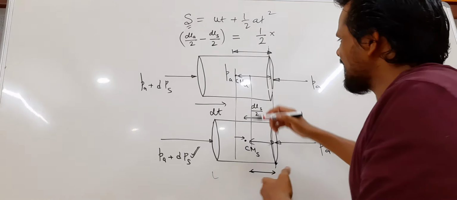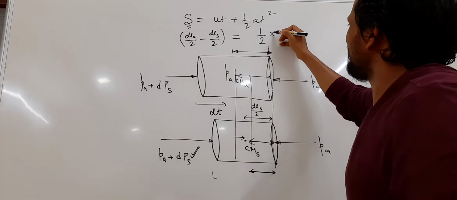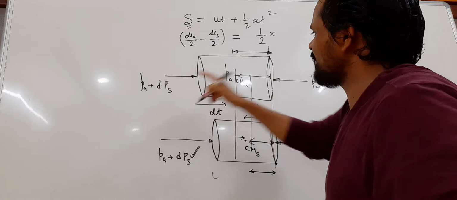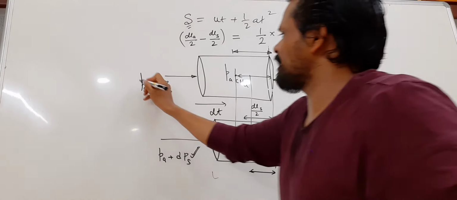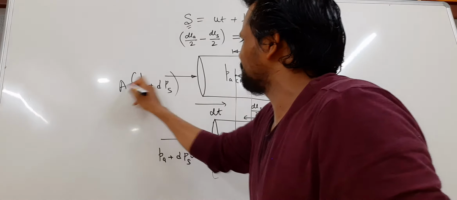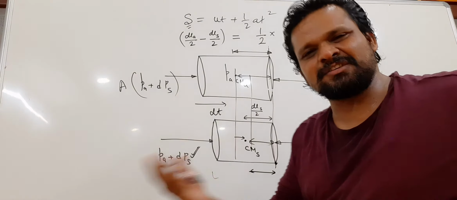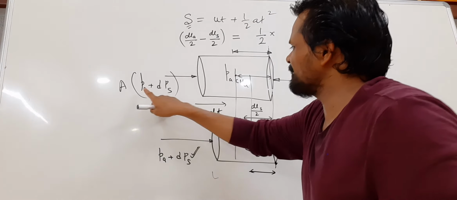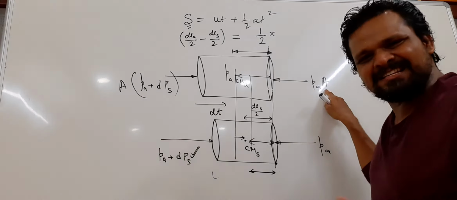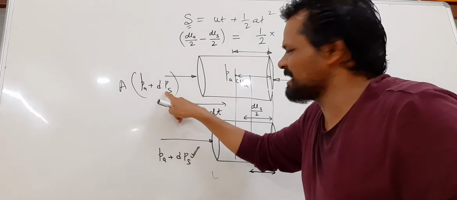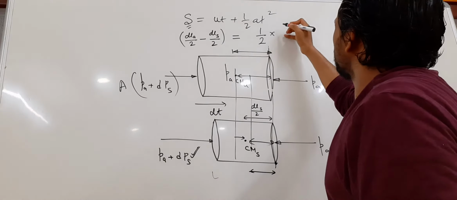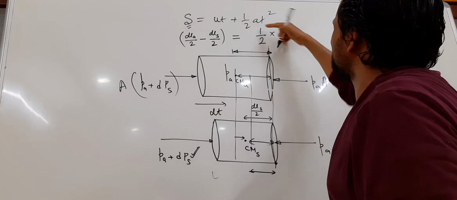Half A, where A means acceleration. So acceleration means what? The force: how much force in the left direction? Multiply by area, and here you also multiply by area. In this direction, how much excess force acts? The force PA cancels, and now only A dps survives.